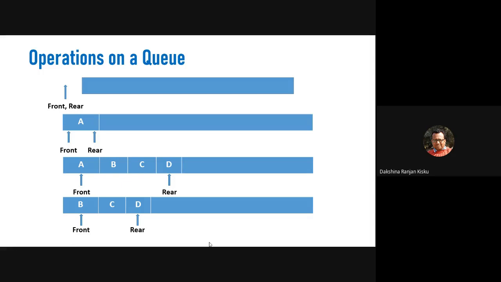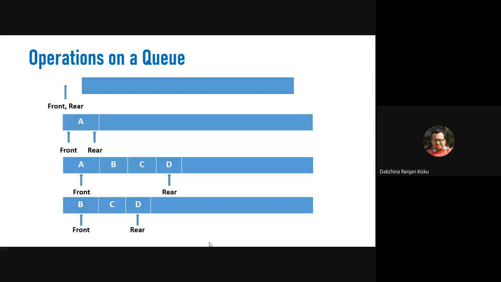And when the insertions are made repeatedly, that means if we insert some other elements like B, C, D, the first element was A, okay, next element was B, then we insert C and D. So after inserting three more elements, now front will point to the first element and rear will point to the fourth element.